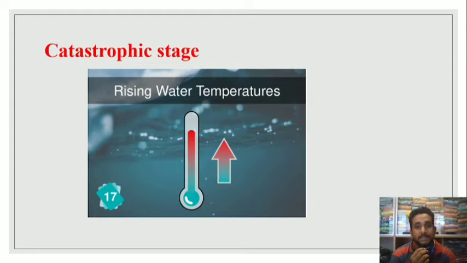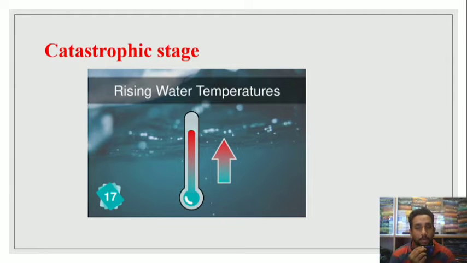If the temperature increases, automatically the dissolution of oxygen is affected, and because of that the living habitat of the oceans is affected. So how ocean water temperature increases and how the living habitat in the ocean is affected by increasing ocean temperatures.